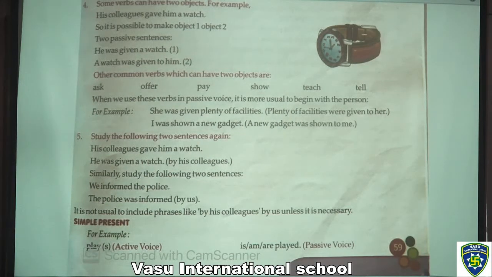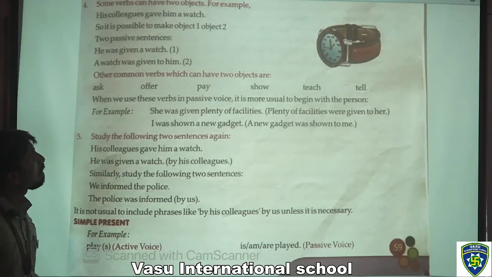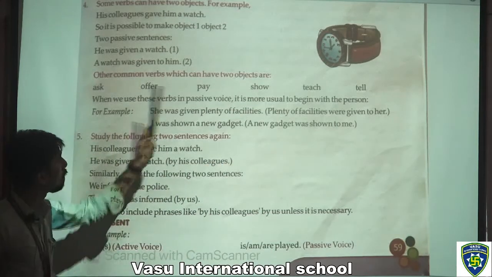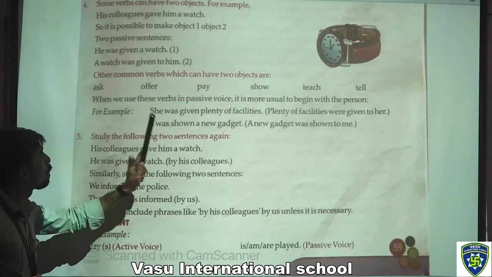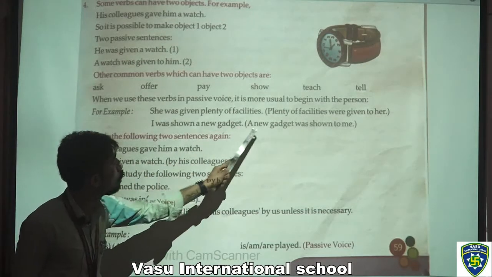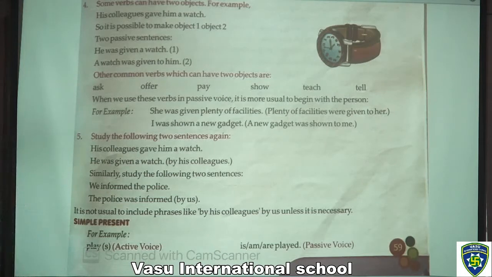We can use these verbs in the passive voice. It is more usual to begin with the person. For example, she was given plenty of facilities. Plenty of facilities were given to her. Like this we can frame sentences of active voice and passive voice. I was shown a new gadget. A new gadget was shown to me. That would be passive voice.